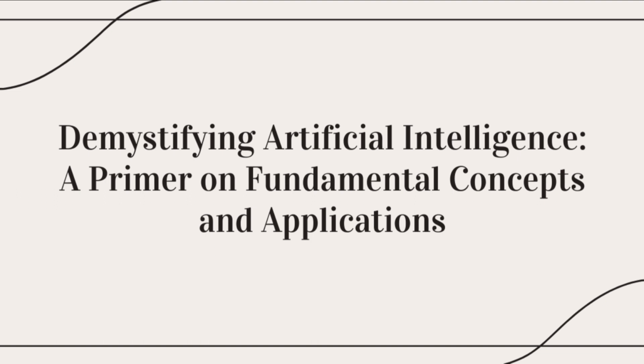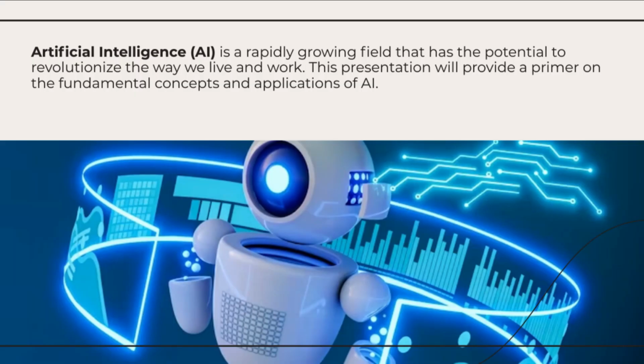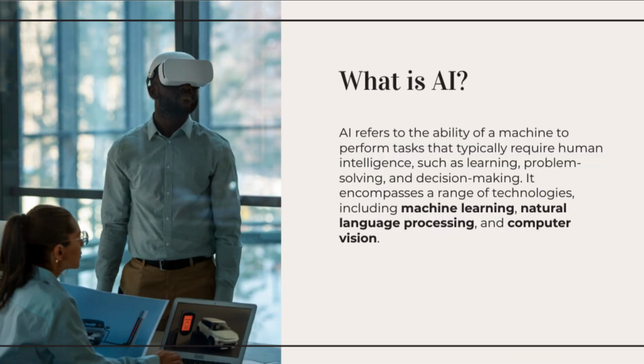1. Machine learning. Machine learning is a subset of AI that focuses on enabling computers to learn and make predictions or decisions without explicit programming. ML algorithms are trained on large datasets, allowing them to identify patterns and make informed predictions or decisions based on that data.